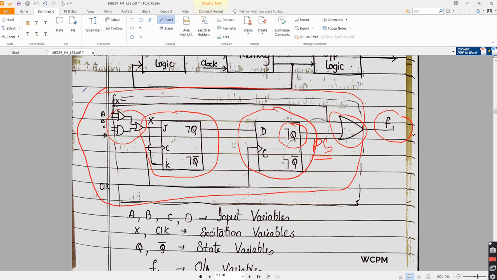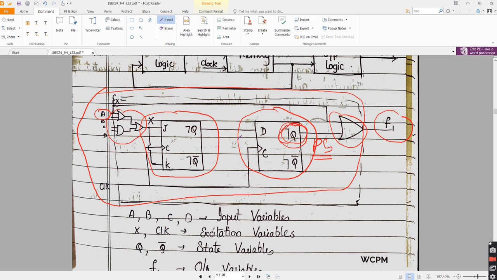Another input is coming from this point, which is A, directly fed here. So output F1 depends on the present state, and even on the present input A. Is that understandable?